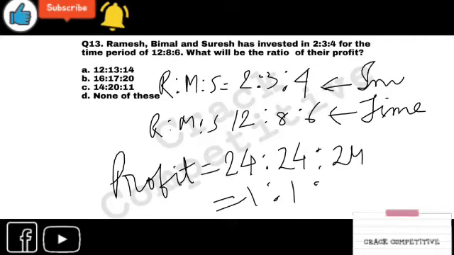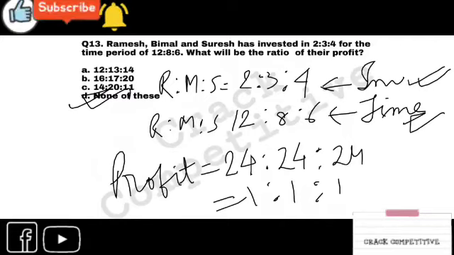It is none of these. That is the answer. Just have a basic knowledge of profit and loss. It's part of it. You can say it can come under this chapter also. So profit is investment or capital into time. Okay, so profit here is 24 is to 24 is to 24, 1 is to 1 is to 1. So none of these is the answer. Look at the next one.